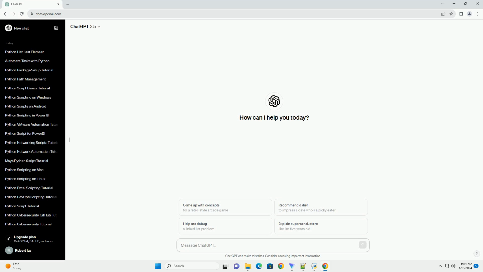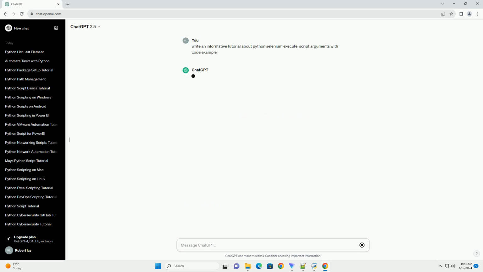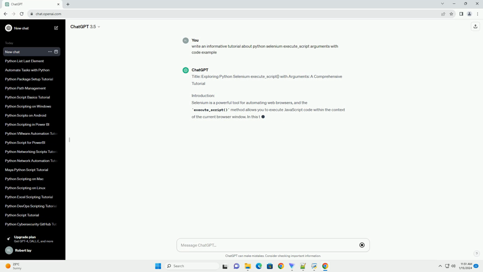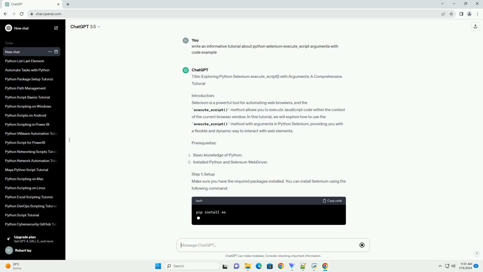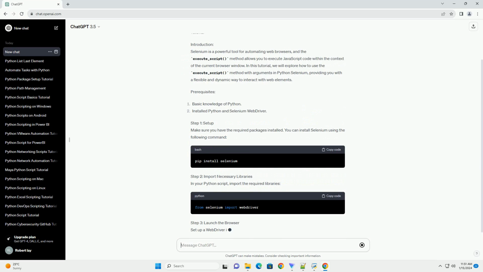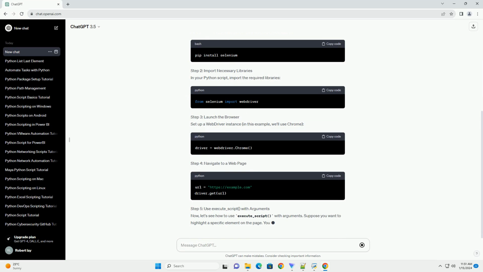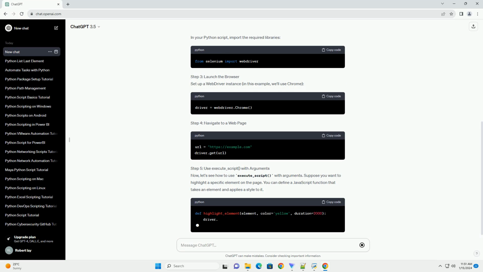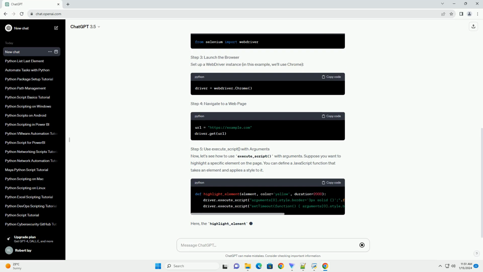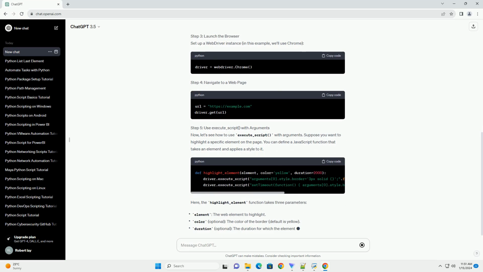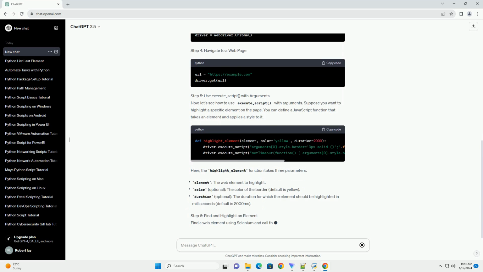Title: Exploring Python Selenium execute_script with arguments, a comprehensive tutorial. Introduction. Selenium is a powerful tool for automating web browsers, and the execute_script method allows you to execute JavaScript code within the context of the current browser window. In this tutorial, we will explore how to use the execute_script method with arguments in Python Selenium, providing you with a flexible and dynamic way to interact with web elements.